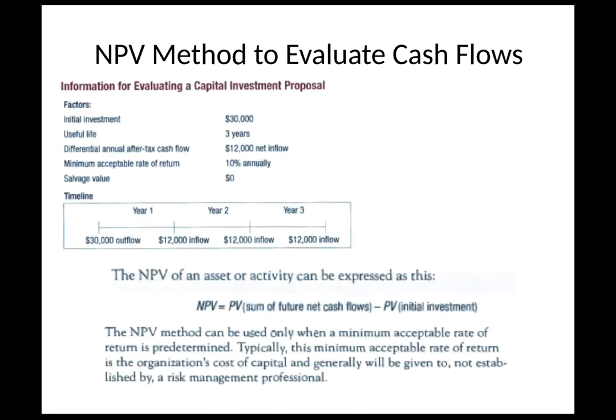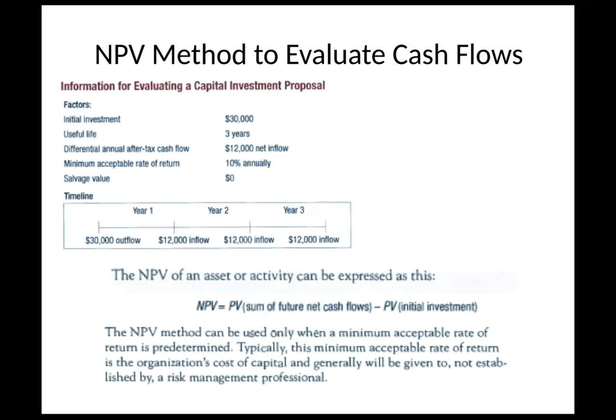So here's a basic example of what this would look like. They'll provide factors, and you may have a problem that looks exactly like this. So the initial investment, in this case, is $30,000 for whatever piece of equipment. A useful life of 3 years. Differential annual after-tax flow is essentially we're expecting this piece of machinery to help improve our operating efficiency, and we'll have some savings. We'll actually have a net inflow because of this of $12,000 a year. And the minimum acceptable rate of return is 10% annually, right?